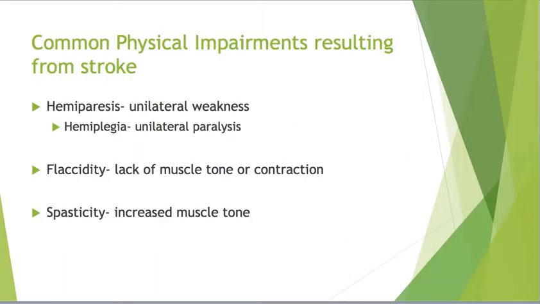There are a number of common physical impairments that result from stroke. We'll discuss 3 of them here today and expound upon those as we work together. The first is hemiparesis, or unilateral weakness. The second is flaccidity, or complete lack of muscle tone or contraction. And the third is spasticity, or increased muscle tone.